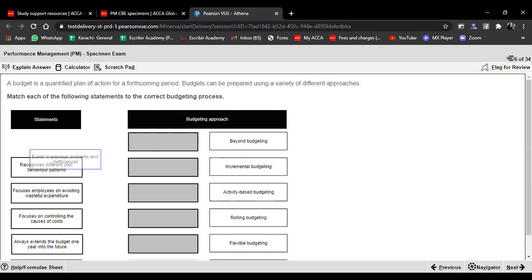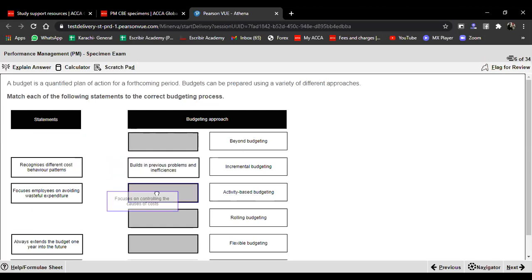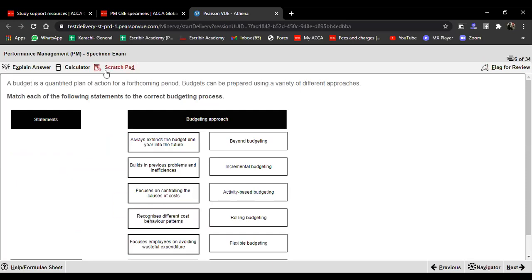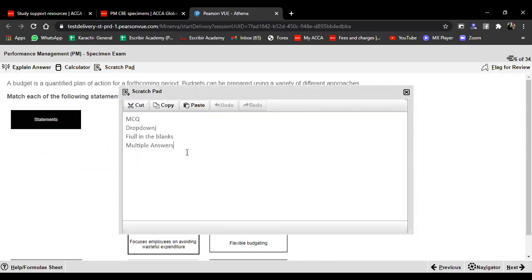Now, what is this drag and drop? It's like you put this here, you put this here, you put this here. You need to match it with these specific things. So it's a drag and drop. Basically, it's another type of question, and that's the major reason it's not termed as MCQ, it's termed as objective test question. Why? Because there are different types of questions that exist. So it's a drag and drop scenario.